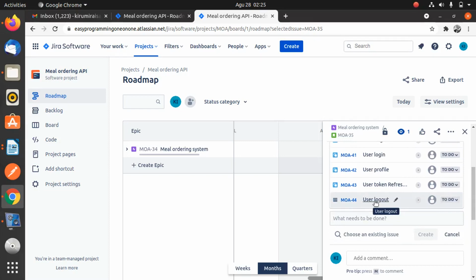So let us conclude this tutorial, and in the next tutorial we shall be adding tasks into the second story, which is the mail management.